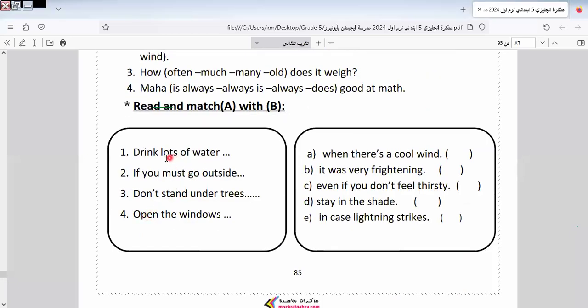Here we have drink lots of water. So what here? Drink lots of water, even if you don't feel thirsty. If you must go outside.